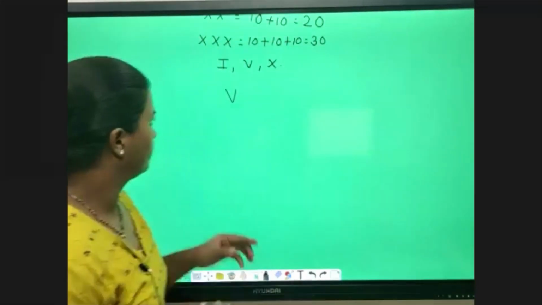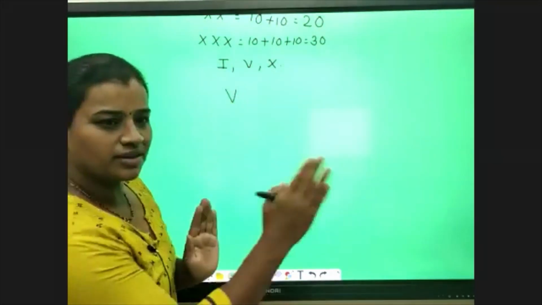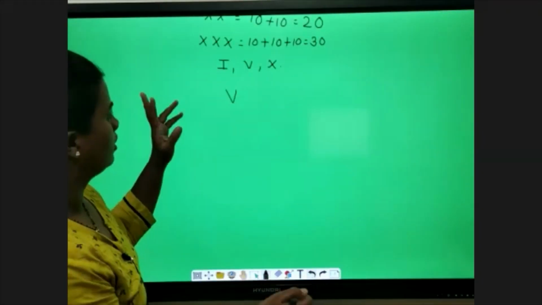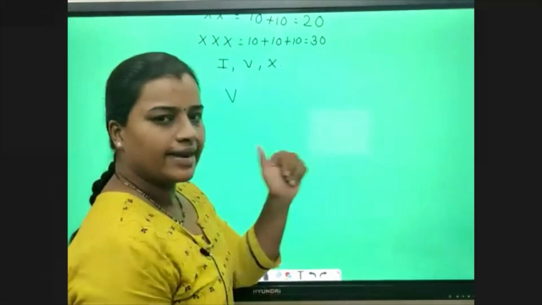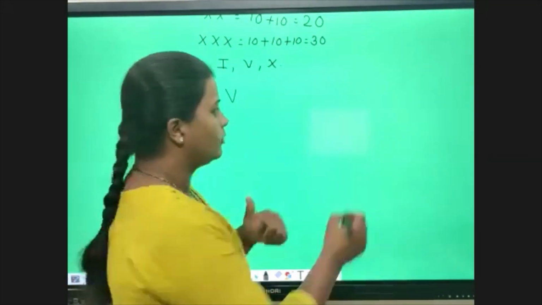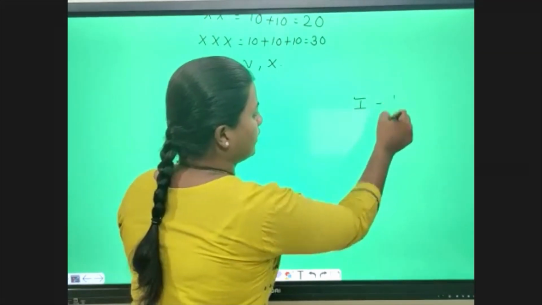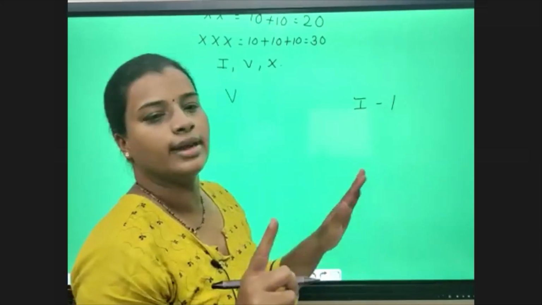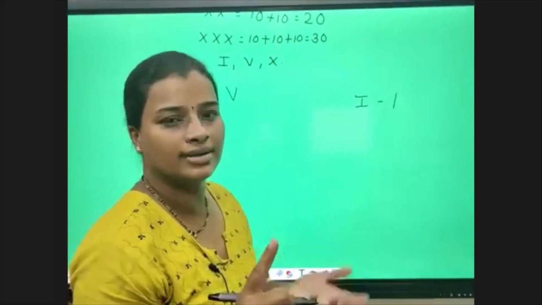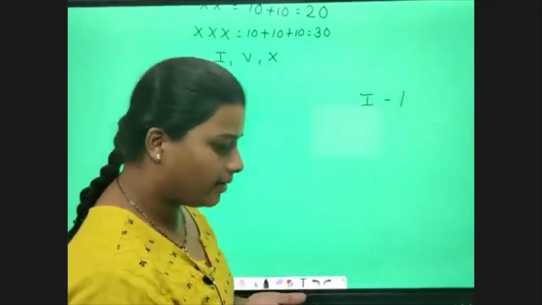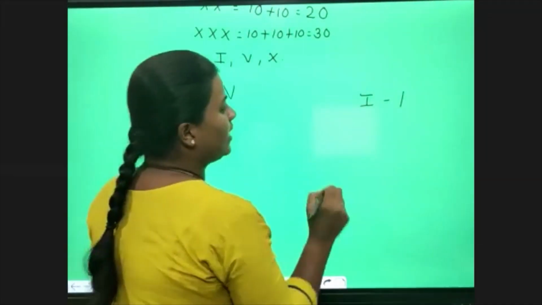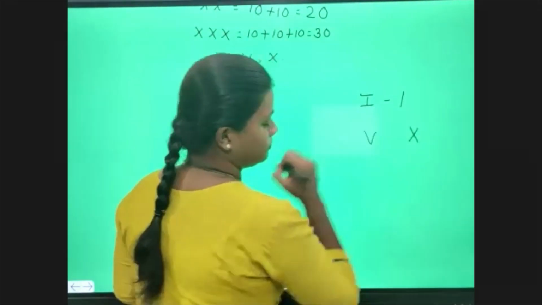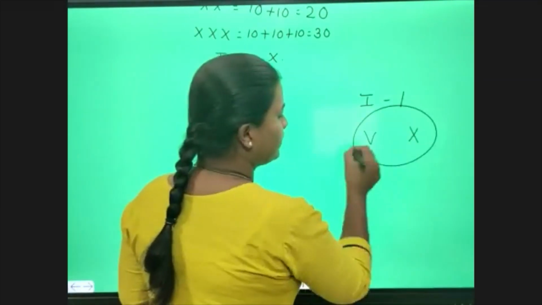So now we have finished with the right side. Now we are going to write to the left side. To the left side, we can write I only one time. No 2 times, no 3 times. Not twice, not 3 times also. And we can't write 5 before X. Why can't we write this?